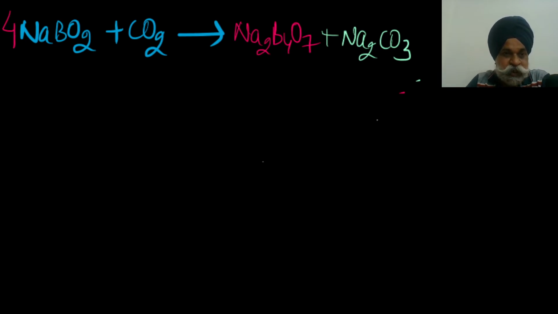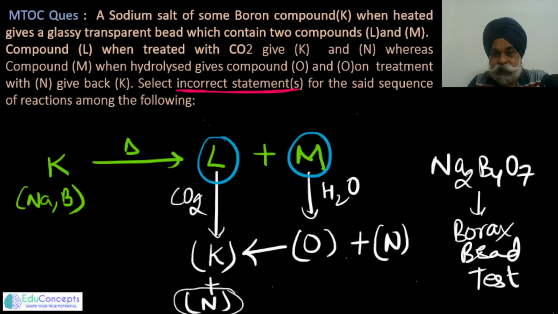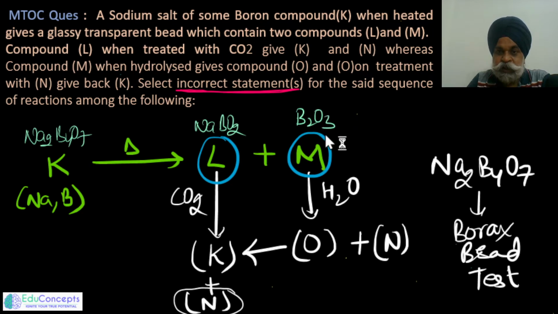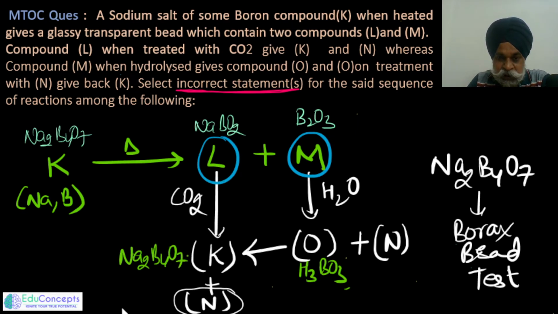So let me make the flow once again. So this was borax, Na2B4O7, and this is sodium metaborate, and this had been your B2O3. This B2O3 when hydrolyzed gives you boric acid, and sodium metaborate when treated with carbon dioxide gives you again borax. That is what I was writing, and along with it you get washing soda.